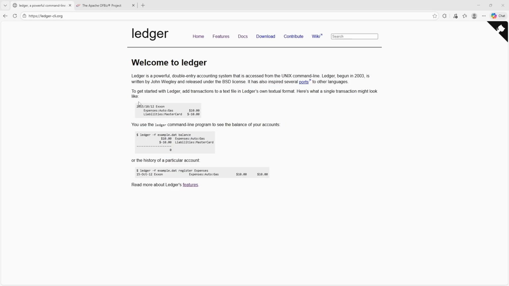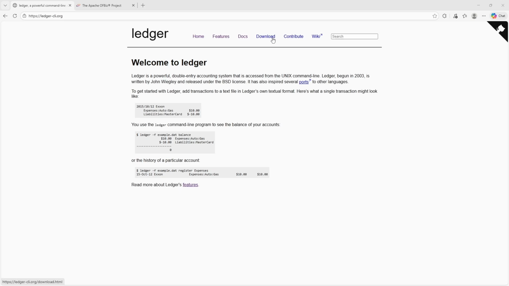Ledger is completely free and open source. There are no subscription fees, no paid tiers, no usage limits, and no features locked behind upgrades. You install Ledger locally on your computer and use it indefinitely without ever paying for licenses.